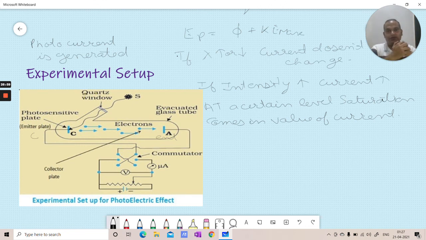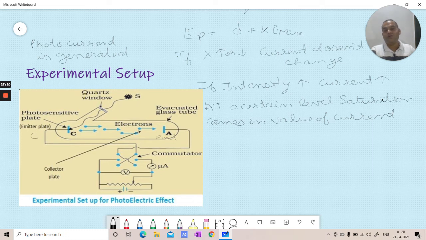Current will only be established when electrons reach from cathode to anode. To stop this, we can invert the battery. We take the cathode as the higher potential plate, and the anode as the lower potential plate.